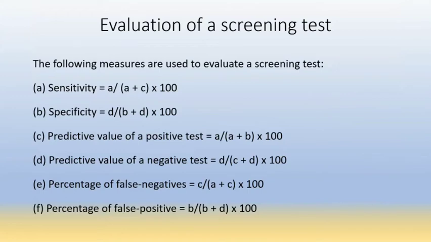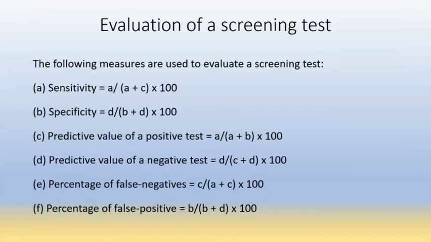Then predictive value of a positive test is A upon A plus B, that is true positive upon total positive into 100. It will give a predictive value of a positive test. Means we can predict the test is positive in this much percentage. And predictive value of a negative test is D upon C plus D, that is true negative upon total negative persons into 100.